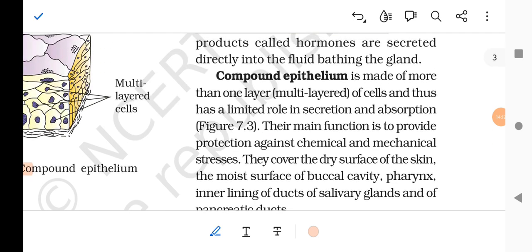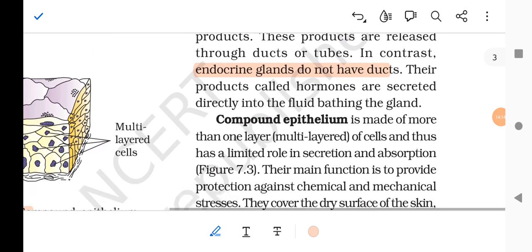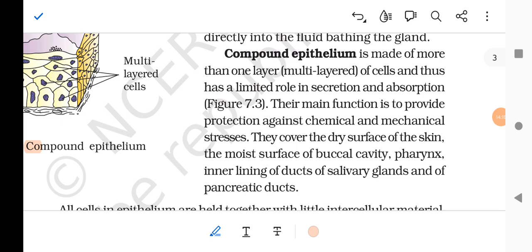So I'm going to read it once more. The compound epithelium is made of more than one layer, that is, they are multi-layered cells, and thus has limited role in secretion and absorption. Their main function is to provide protection against chemical and mechanical stresses.